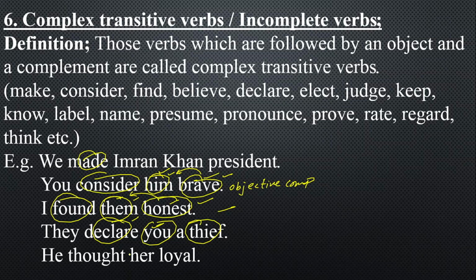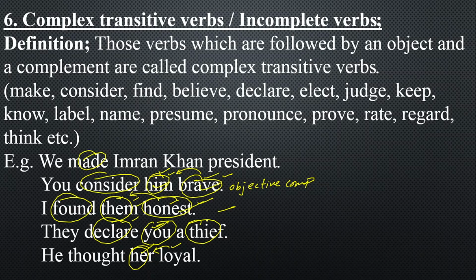Last example, he thought her loyal. He thought means he thinks about her what? That she is loyal, and she is what for him? Loyal. So again it is objective complement adding something in the meaning of her, followed by an object and a complement. So those verbs which are followed by an object, him, them, you, her, and a complement,